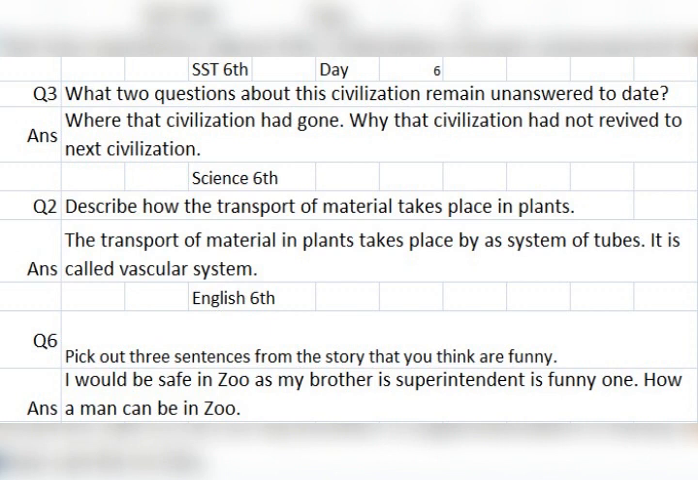Science Class 6. Describe how the transport of material takes place in plants. The transport of material in plants takes place by a system of tube. It is called vascular system.